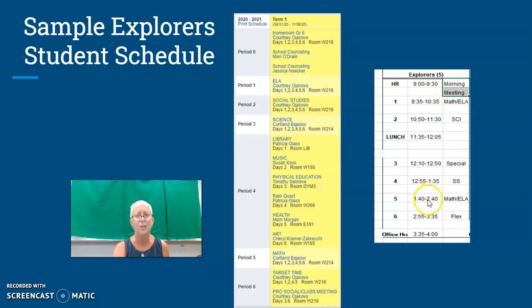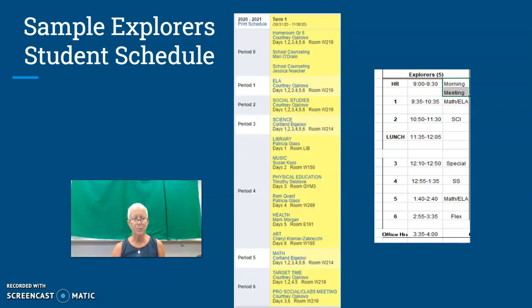And then at fifth period, you go back. If you had ELA at first period, now you're going to have math at fifth period. And then we finish up the day with sixth period, 2:55 to 3:35 with your target time, flex, same name, same purpose. And then we wrap up the day with office hours, 3:35 to 4 o'clock.